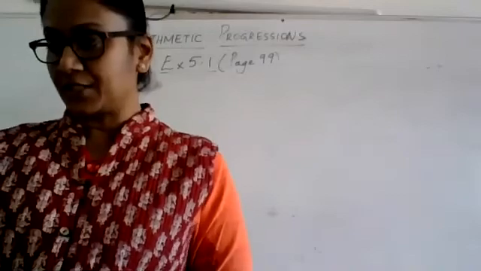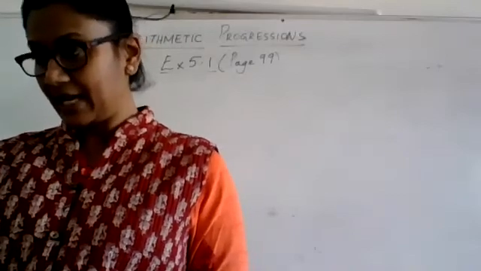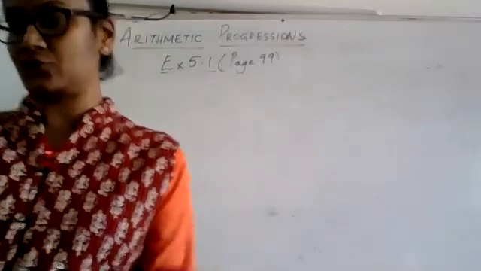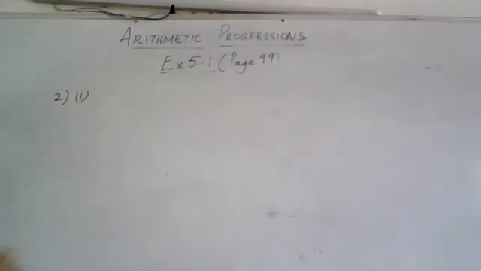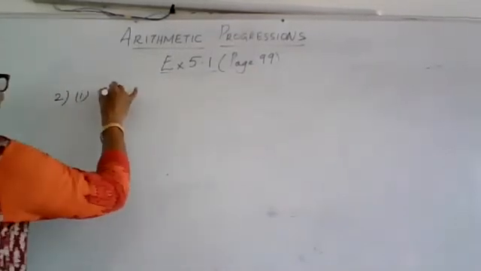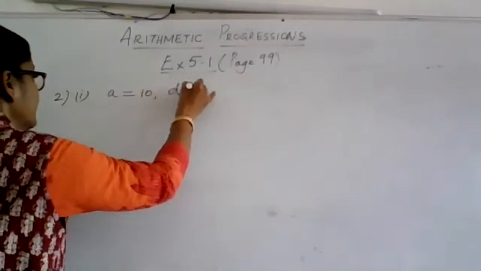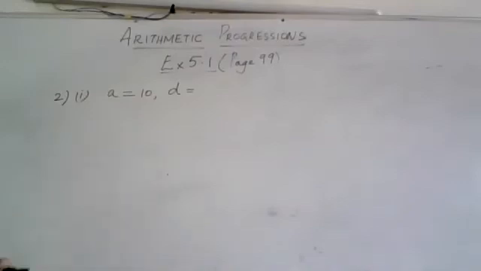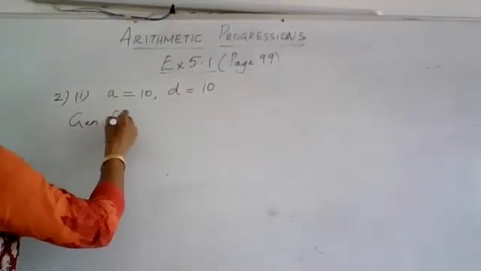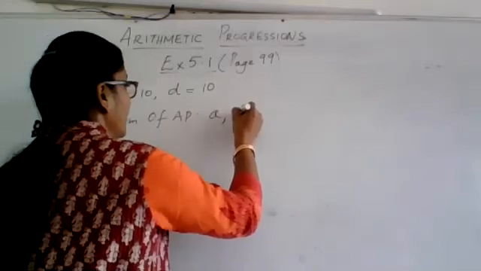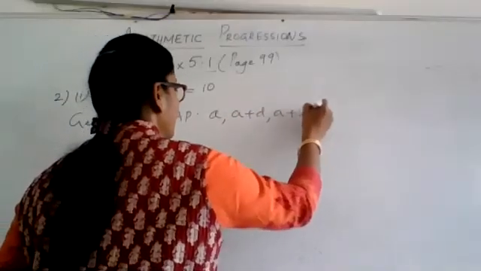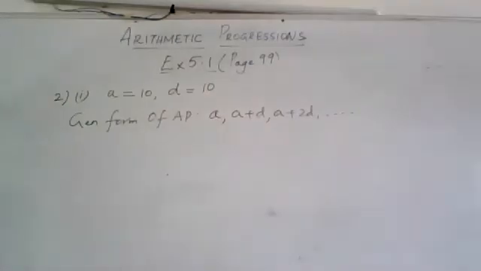Write the first 4 terms of the AP when the first term A and the common difference D are given as follows. So we will take it up. You have to build the AP when the first term and the common difference is given to you. So in the first case, A is given as 10 and the common difference is given as 10. The first term is 10 and the common difference is 10. So what is the general form of your AP? I just gave you the general form. It will be A, A plus D, A plus 2D, etc. So using this, you should be able to write.